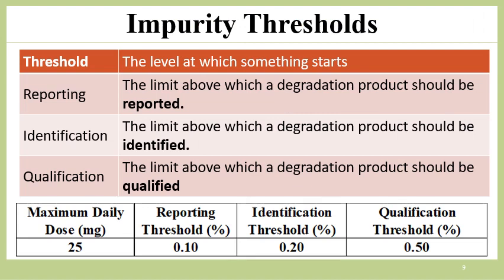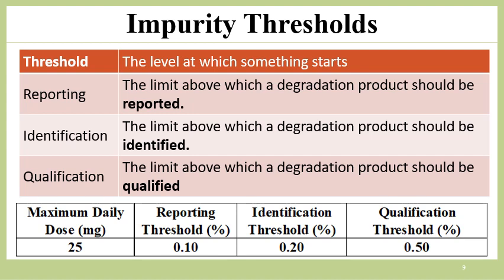As per the guidelines, impurities are controlled by specific threshold levels, and threshold is the level at which something starts. That means these are the limits or the level at which the impurities are required to be controlled. So three thresholds are given. First is reporting threshold, second is identification threshold, and third one is qualification threshold. You can remember this by taking the initials of these three thresholds as RIQ: reporting, identification, and qualification.